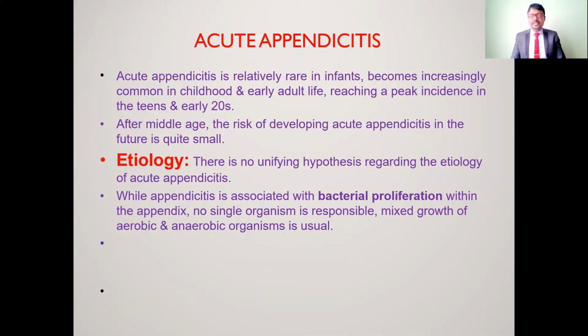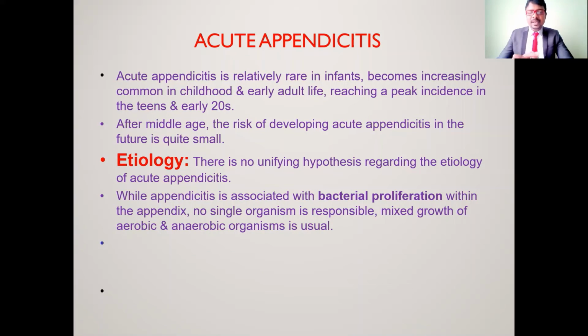So what are the causative factors? What are the etiological factors? There is no unifying hypothesis regarding the etiology of acute appendicitis. Until now, there are no exact causative factors. While appendicitis is associated with bacterial proliferation within the appendix, no single organism is responsible, and mixed growth of aerobic and anaerobic organisms is usual.